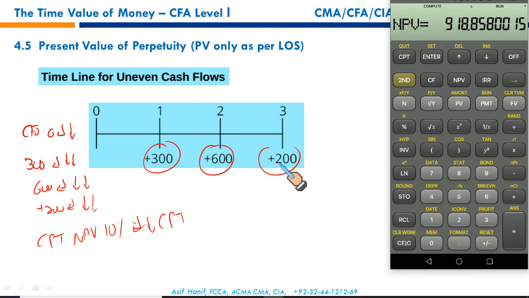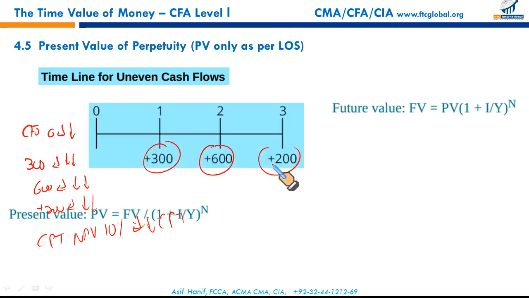There could be multiple cash flows, maybe 10, 12 cash flows. This is the quickest and recommended way to calculate the present value of future uneven cash flows. But to calculate the future value of uneven cash flows, you will have to use this formula. That's the recommended approach. So gentlemen, that's the end of your reading 6, time value of money.